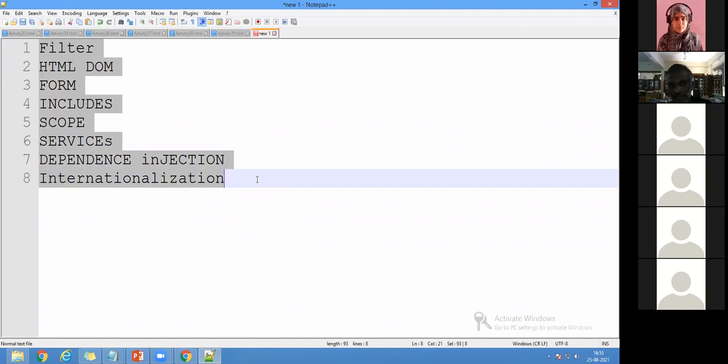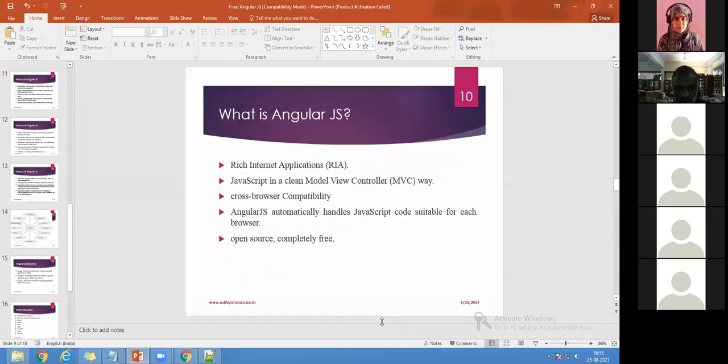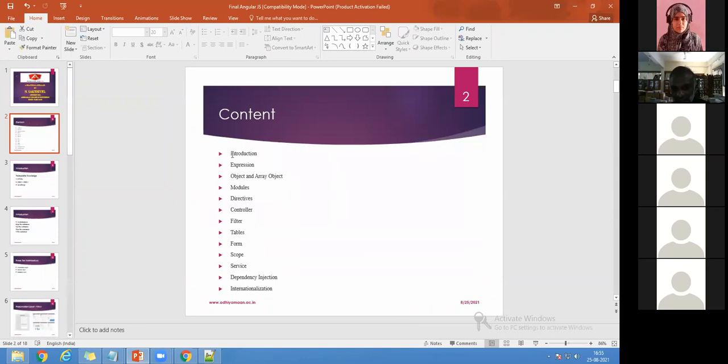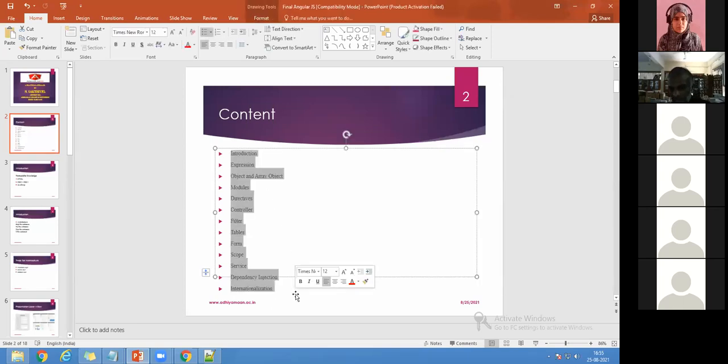And if you are going for an interview, you should please be very prepared about these concepts. And these are all fundamentals. I'm not going with an advanced technique of AngularJS. That's what I told when I started itself, that I'm never going to use the PPT. And you can see what all the topics I discussed. If you want, I can zoom it also. Right, you can see here what are all the topics today I had planned. The same concepts I am having here with 29 activities up to internalization. I could have gone further, but we cannot go with too much, so with that I can stop with AngularJS.